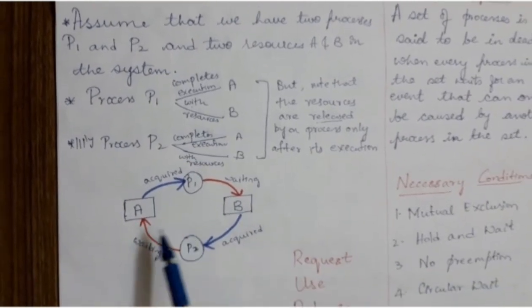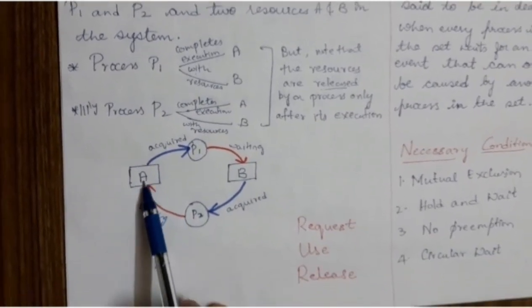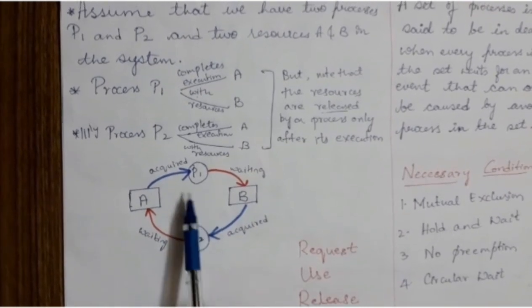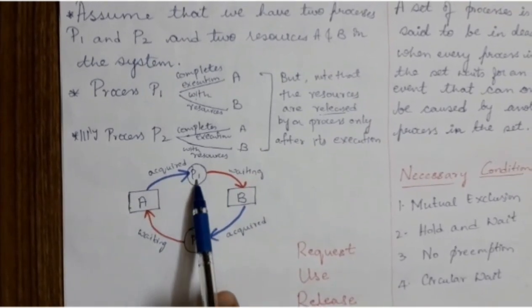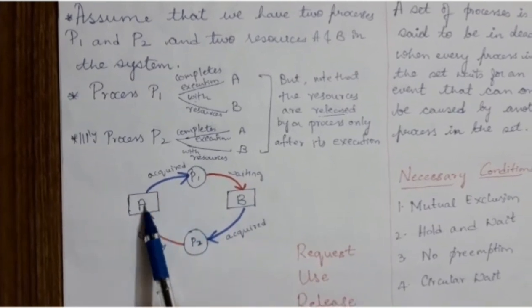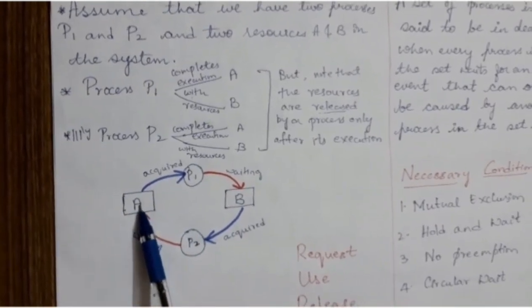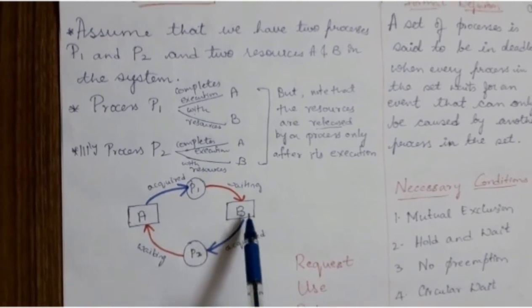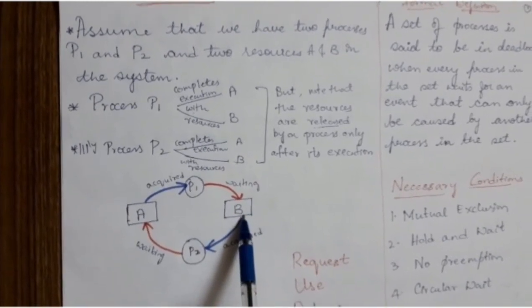Now, suppose we have resource A, resource B and two processes. Assume that process P1 has acquired resource A and process P2 has acquired resource B at some point of time.